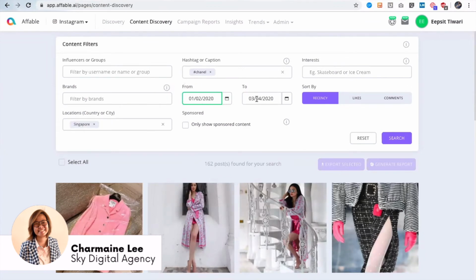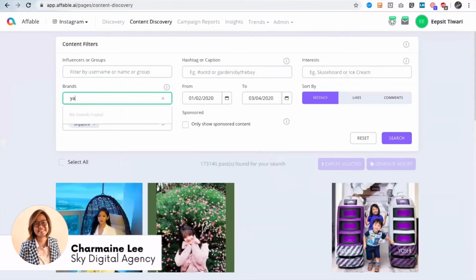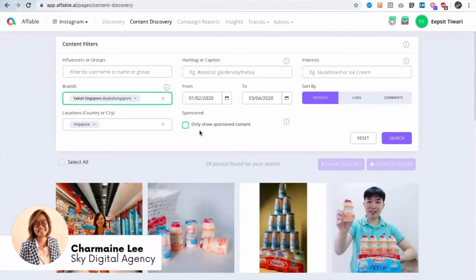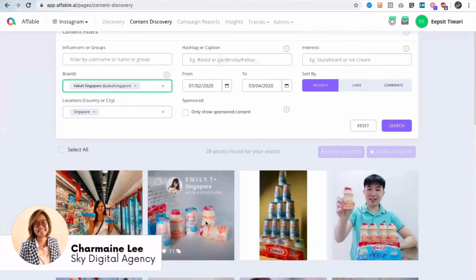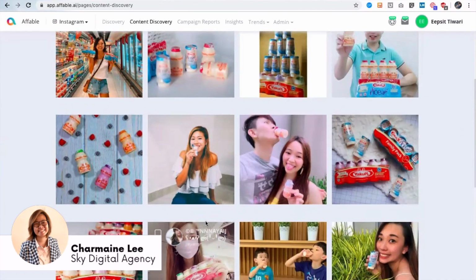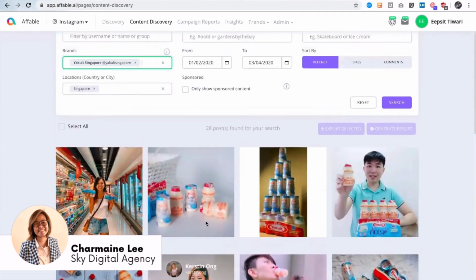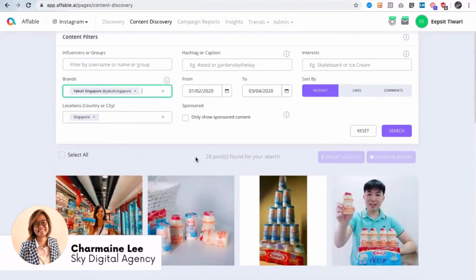You can also define your search based on the brand. Let's say for Yakult, again 28 posts in the last 2 months. Now this tells you they are pretty active. And let's say I'm a food and beverage retailer, and I'm looking for influencers for my business, it would be a good idea to go for the influencers who are being engaged by similar brands, or brands in different countries or in different segments like that.